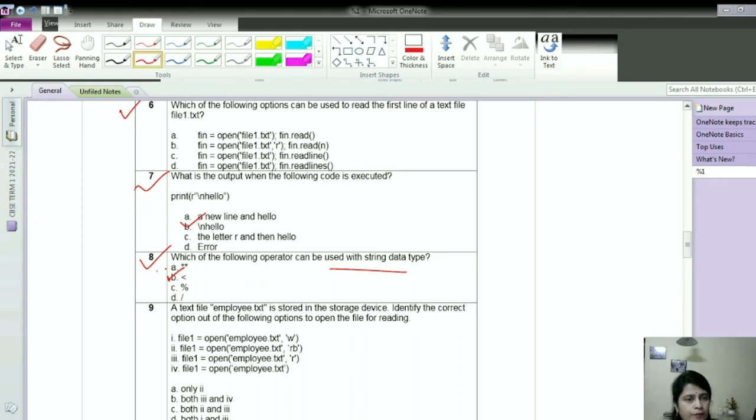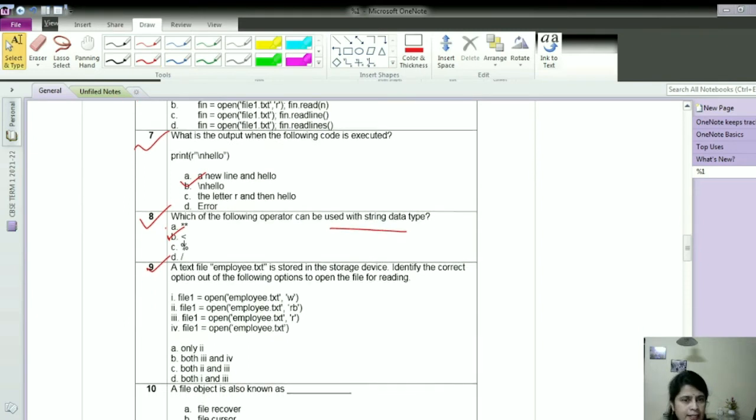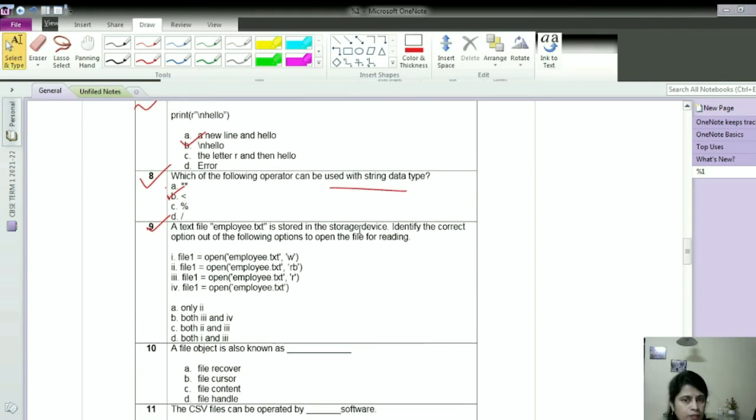Now moving to question number 9. A text file employee.txt is stored in the storage device. Identify the correct option out of the following to open the file for reading. For reading, and it's a text file, we have to remember. The first option is file1 = open("employee.txt", "w").